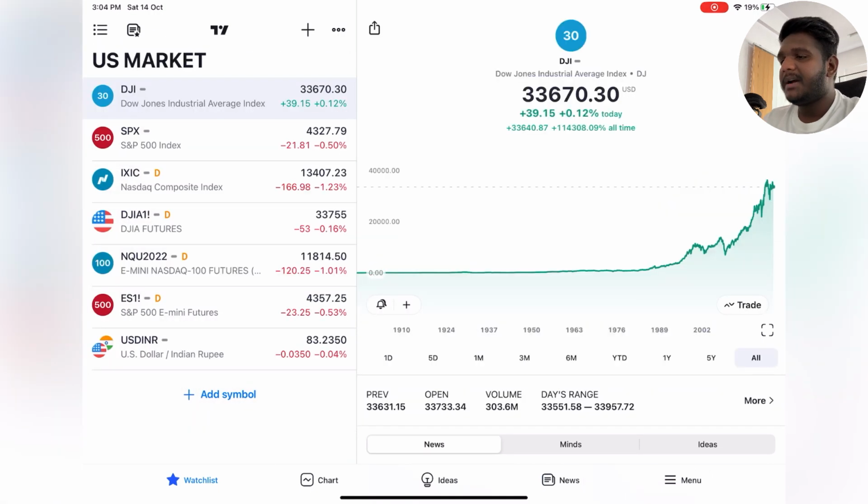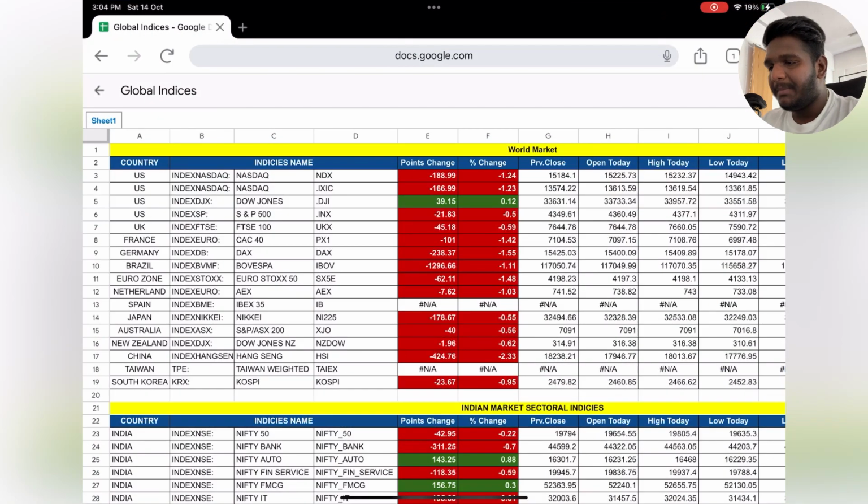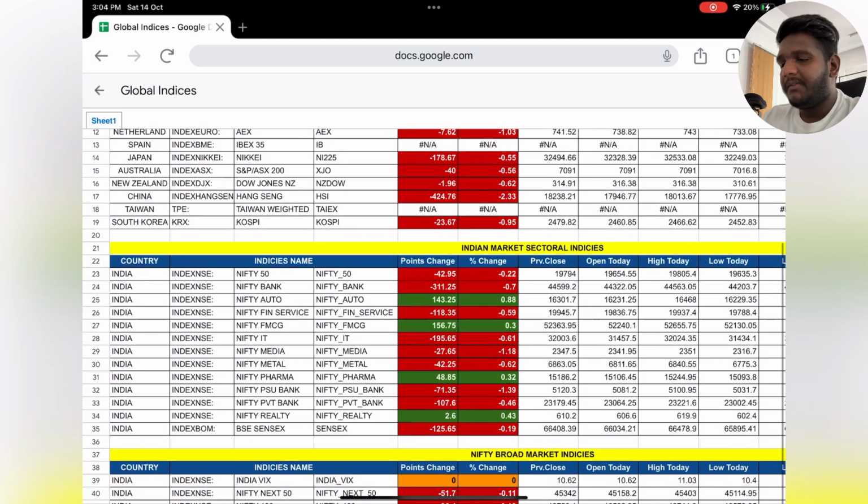And if you check the US market, those are negative only. Comparatively it is negative. And if we check global markets, those are completely negative. Almost everything is negative. You can see Nasdaq 1%, and Dow Jones is just 0.12%, that's negligible. Apart from that, everything is down by 1%. Even in our markets, it was down on Thursday and Wednesday, and here also a slight change, nothing else. But I think the market might go down now, at least a little bit as of now.